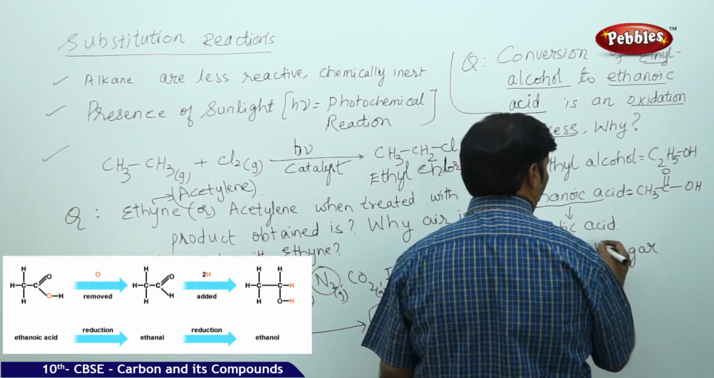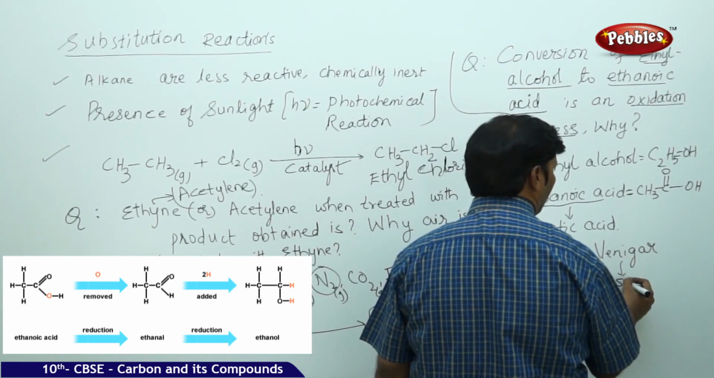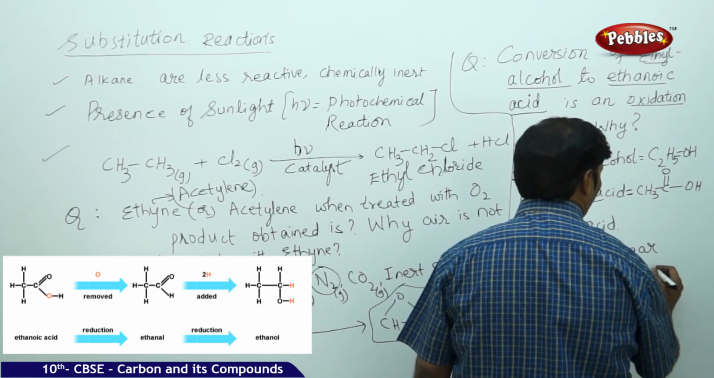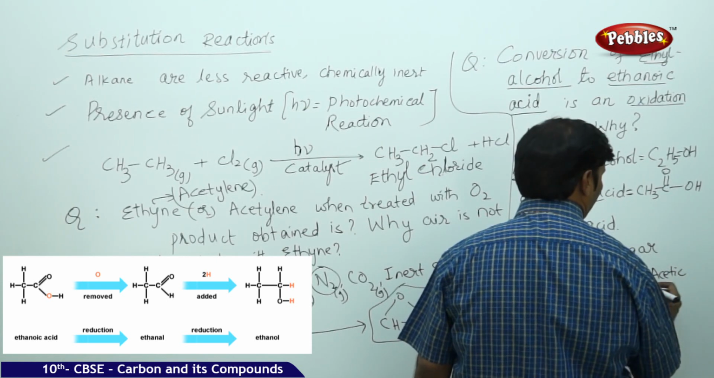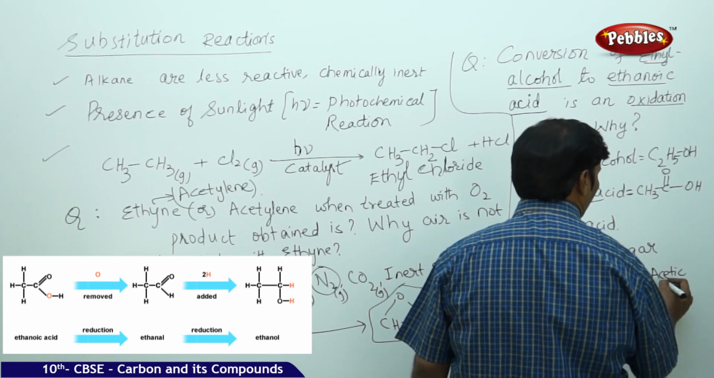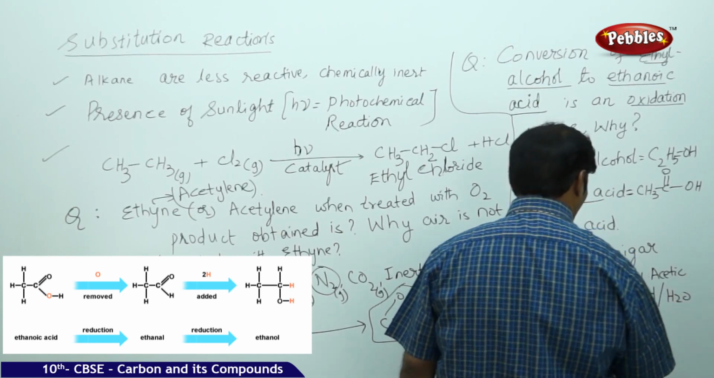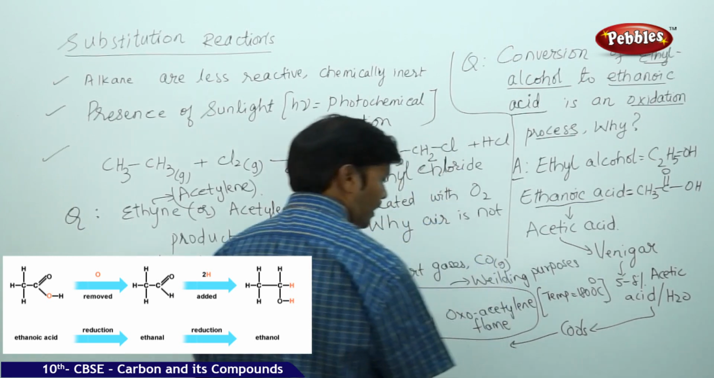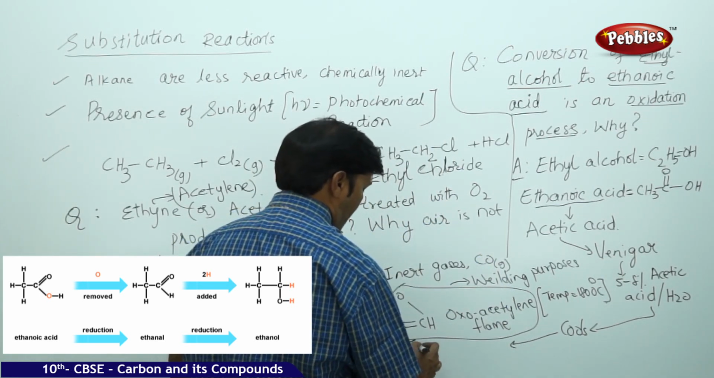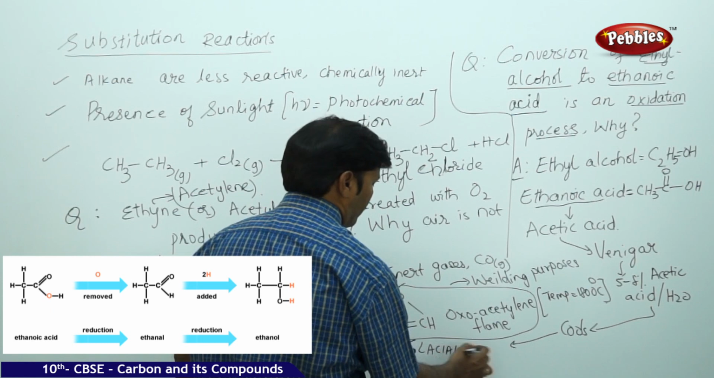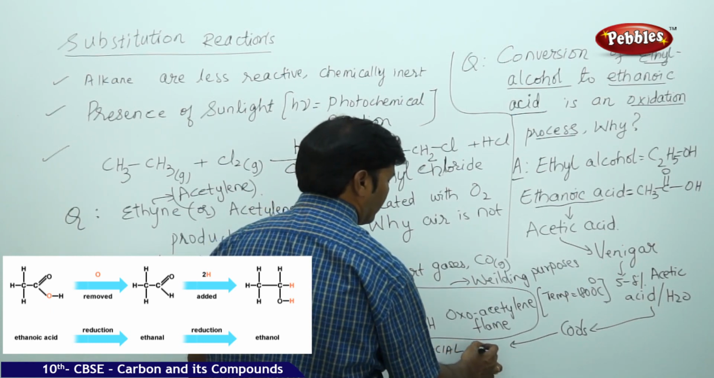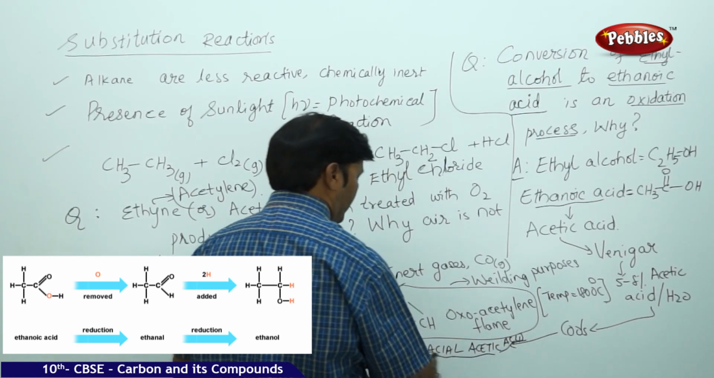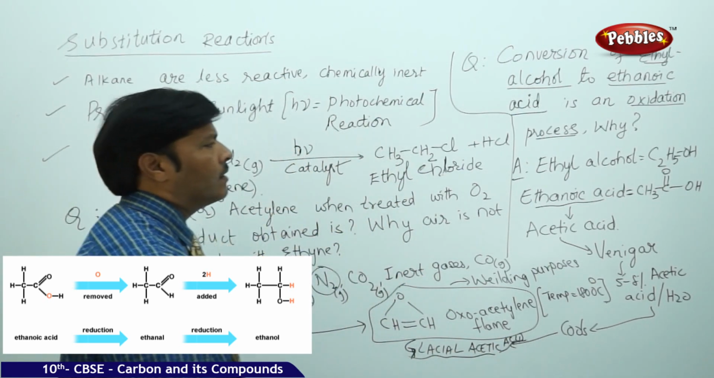Vinegar is 5 to 8% of acetic acid in water. It cools to give glacial acetic acid. We call this glacial acetic acid.